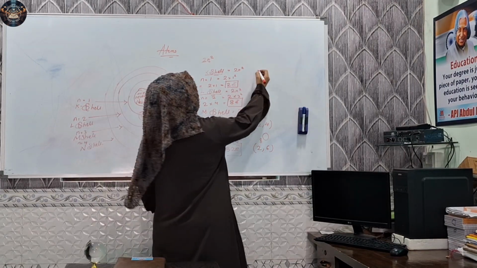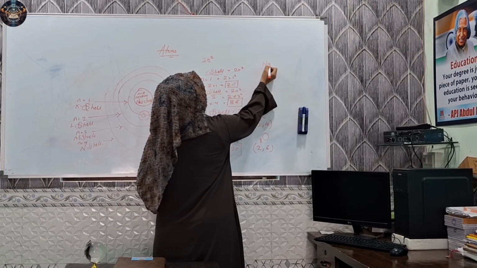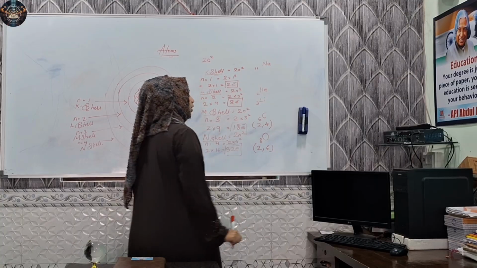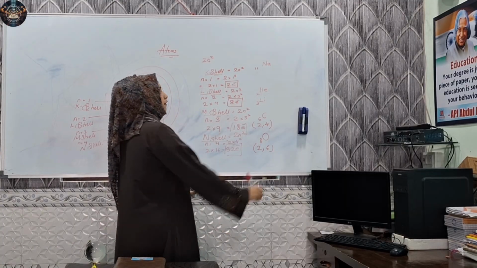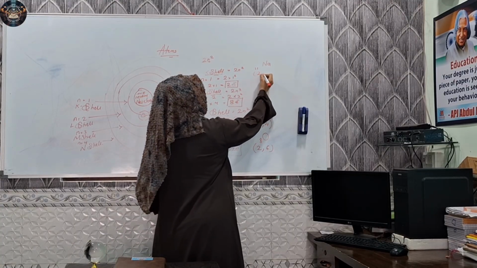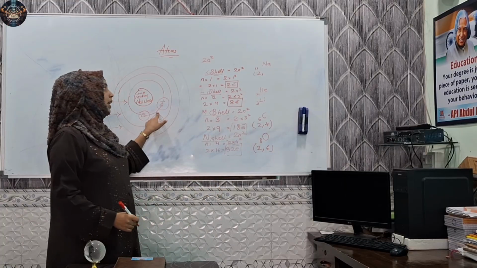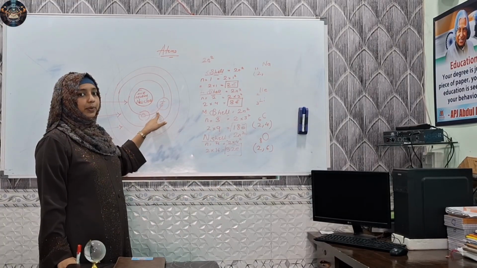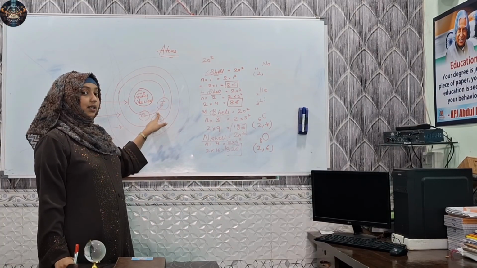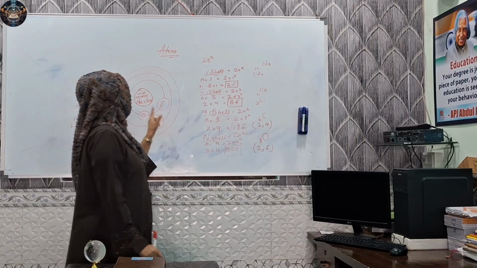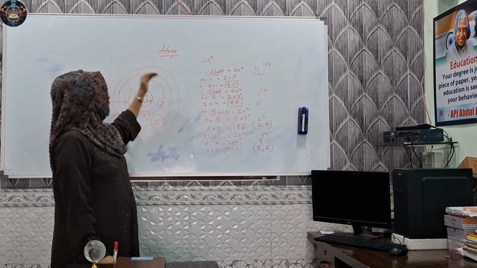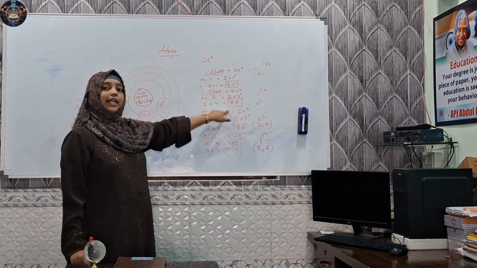What about sodium? Do you know what is atomic number of sodium? It is 11. So how we are going to write it? First, the 2 electrons are going to be there in K shell. 11 minus 2, how much is going to remain? 9. So the capacity for the next shell is only 8 electrons.